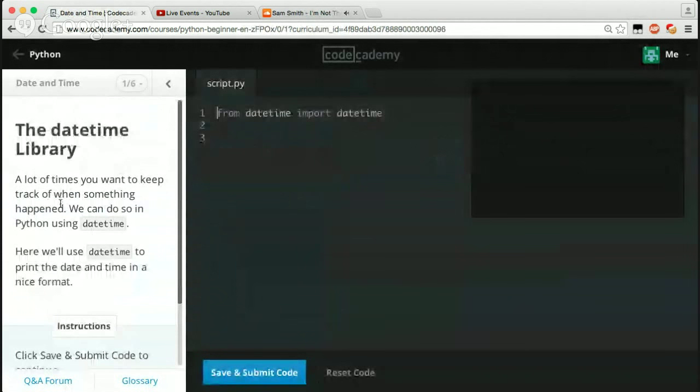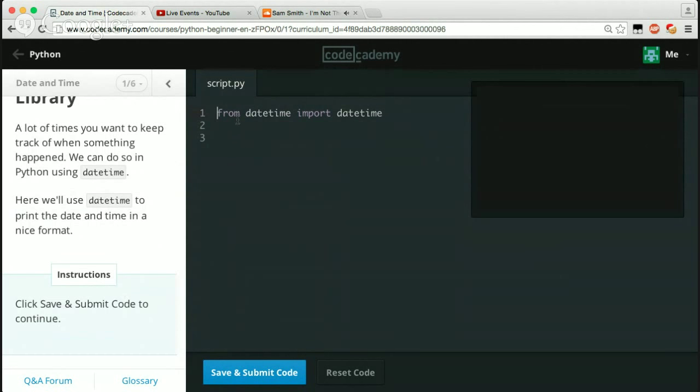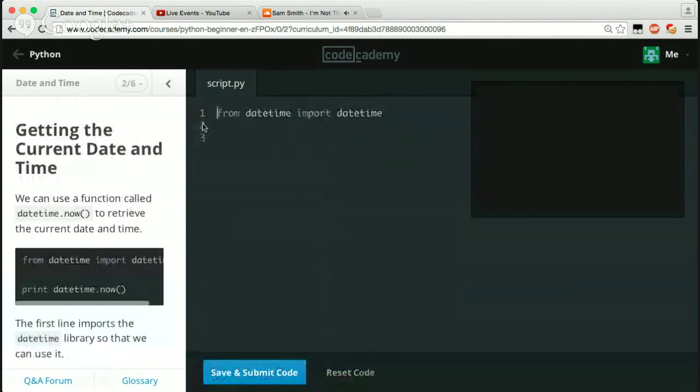So the datetime library. A lot of times you want to keep track of when something happened. We can do that in Python using datetime. Here we'll use datetime to print the date and time in a nice format. So click submit: from datetime import datetime. Okay, cool, none. All right, cool, whatever.